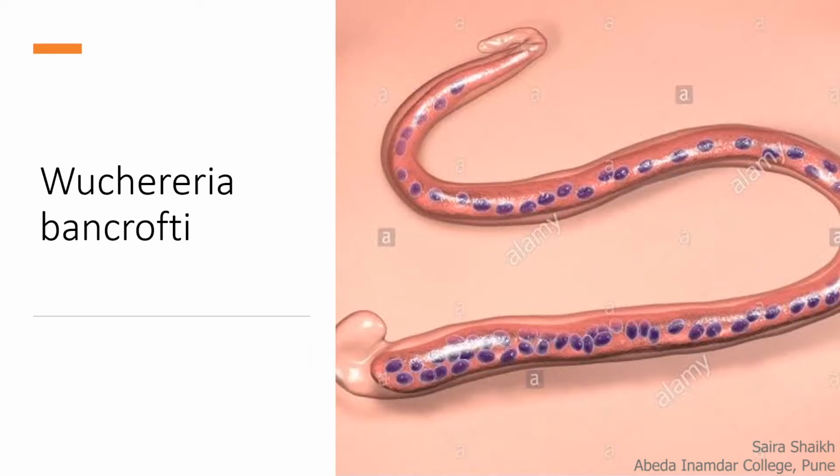This is the picture of the roundworm, Wuchereria bancrofti. Adult worms mate and release millions of microscopic worms called microfilariae. Microfilariae are present in the blood of the infected person and can give the infection to another person through the mosquito.